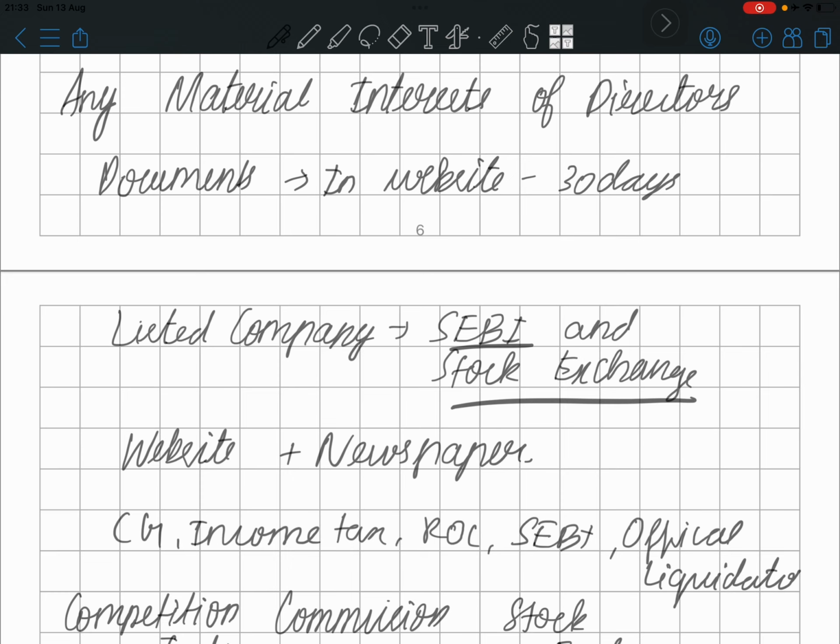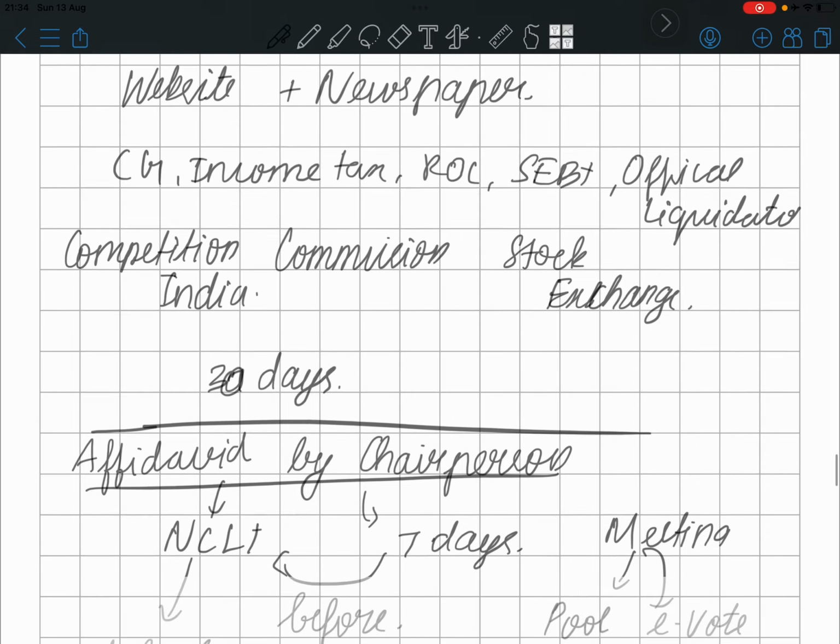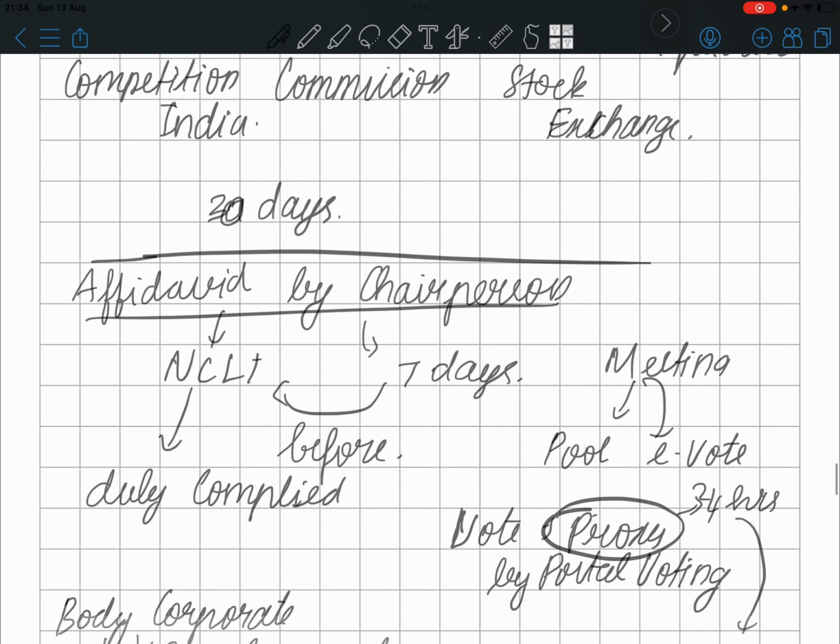I already said, in case of listed companies, SEBI and stock exchanges will be dealing with it. At the same time, this information should be published on the website and in a newspaper. The authorities dealing with it, the central government, income tax, ROC, SEBI, official liquidator, Competition Commission of India, and stock exchange, everyone should be informed. The affidavit by the director, as directed by NCLT, is duly complied with 7 days before.